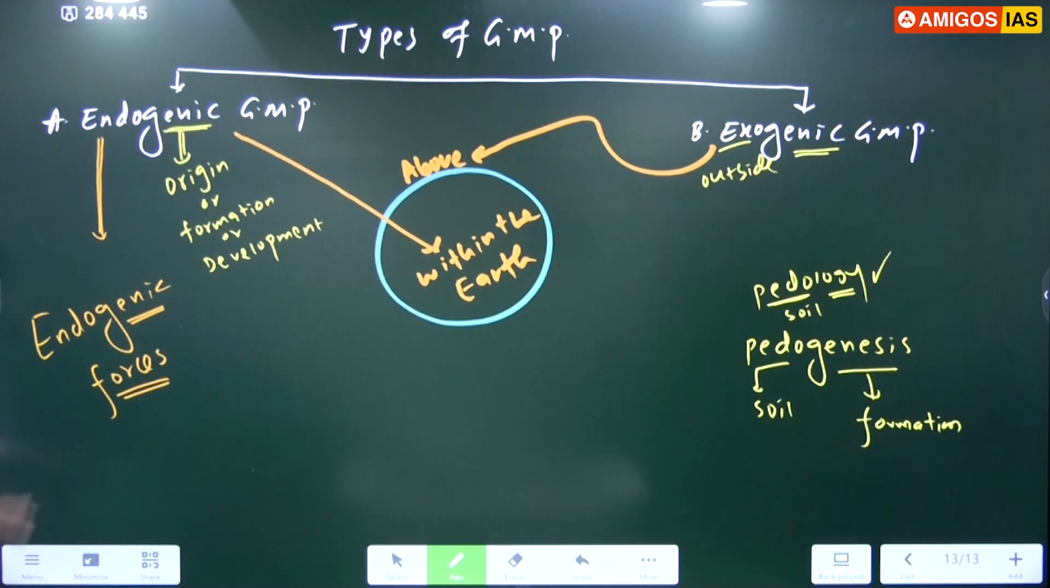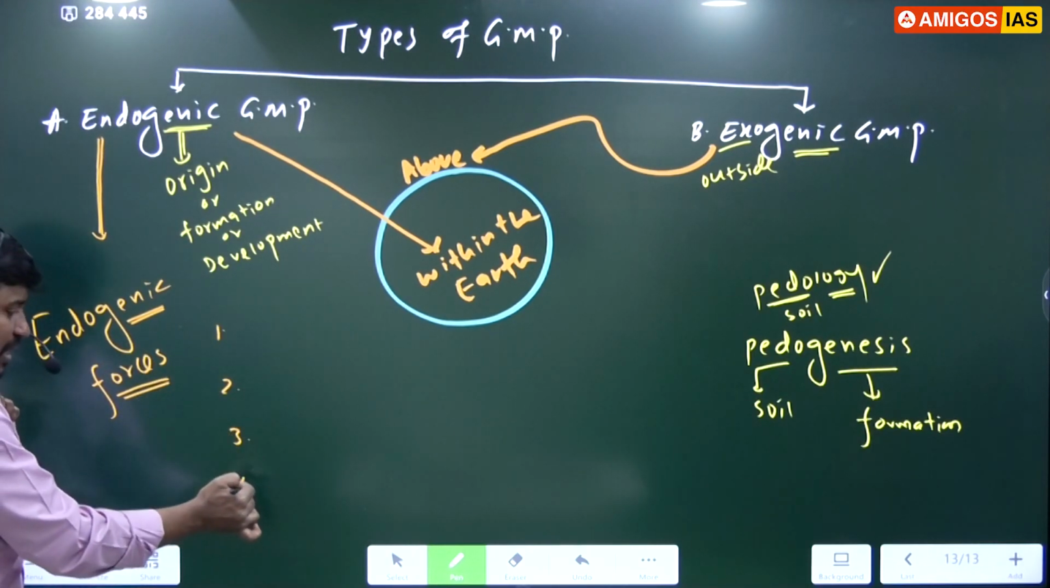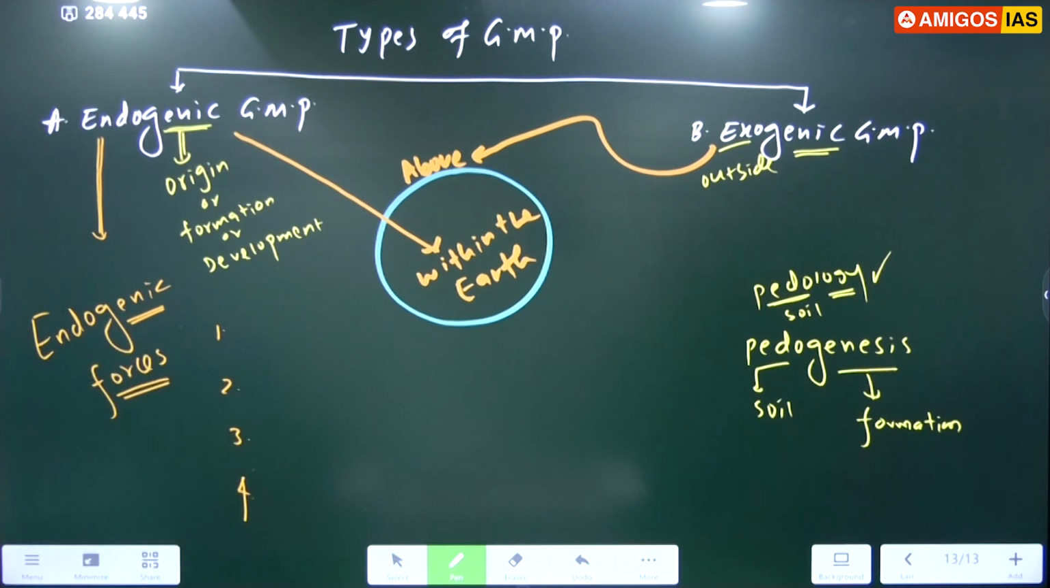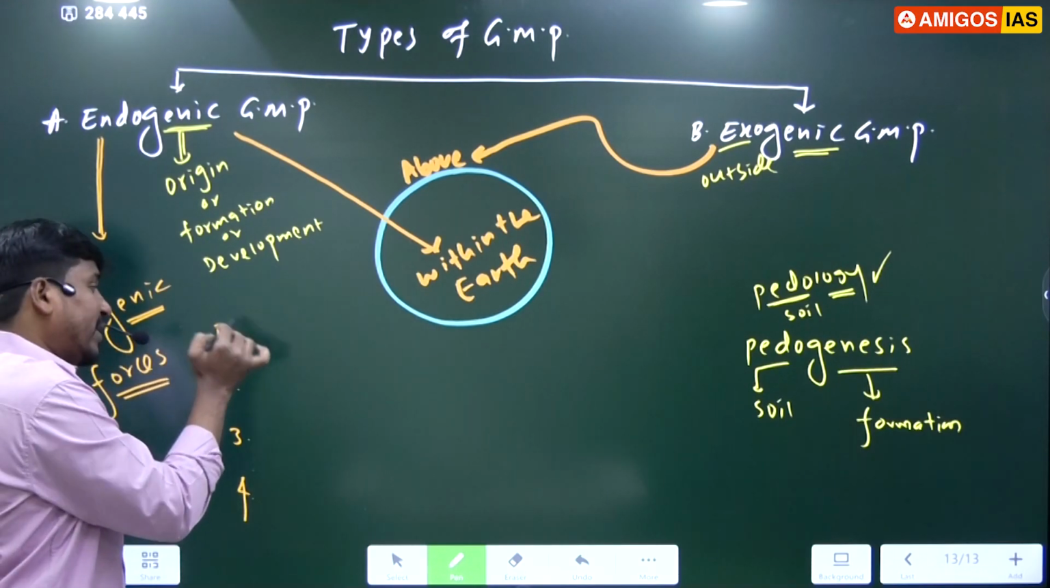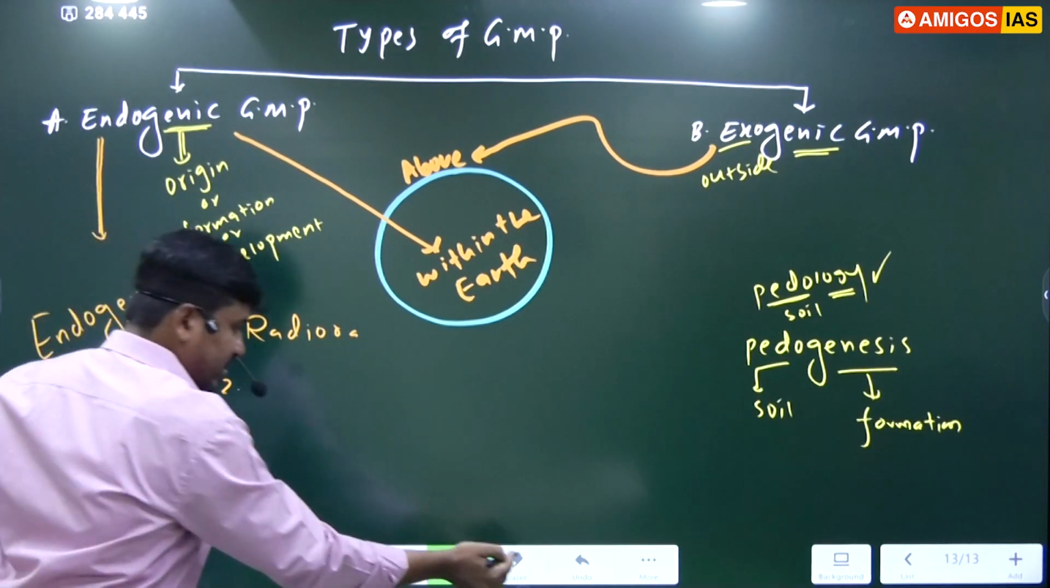Now listen. Now the question comes, and this question already came in the UPSC prelims exam, and it is a very important question. They'll ask the question, what are the sources or what are the examples of endogenic forces? From where that force comes, from where the energy comes, right? The first source, listen carefully. The first and most important source of energy or force is radioactivity.